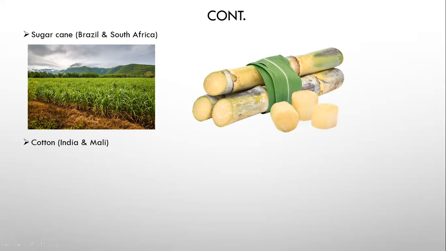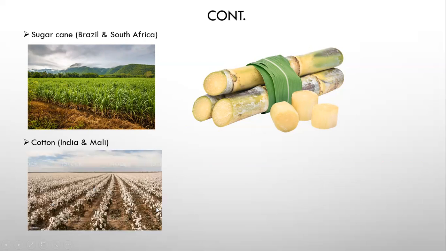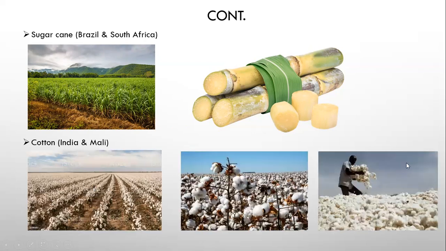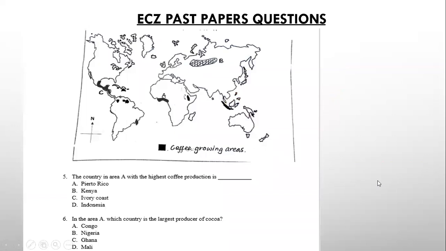Now, cotton is another crop that is grown under plantation, and the largest producers of cotton in the world are the Indians. India is the largest producer, and in Africa, we have Mali. So here is a cotton plantation. This is how it looks like, and there you go. This is a farmer harvesting cotton. Now, let me take you straight into the ECZ exam past paper questions.